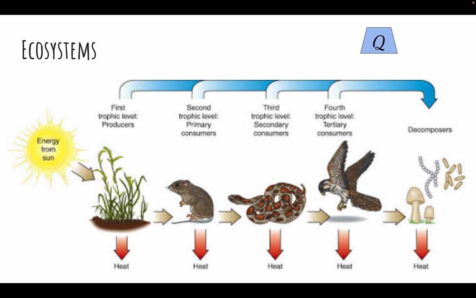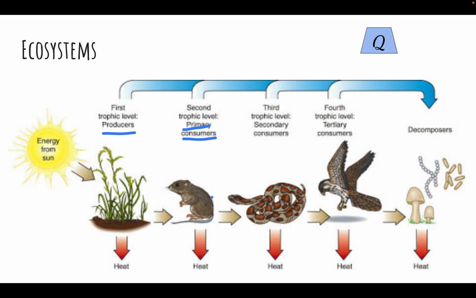So in this diagram, we have another example. Our source of energy is the sun, and that is absorbed by plants, which use that energy to transform it into chemical energy in the form of sugar and cellulose. So this is the first trophic level, the producer. So this makes the chemical energy.